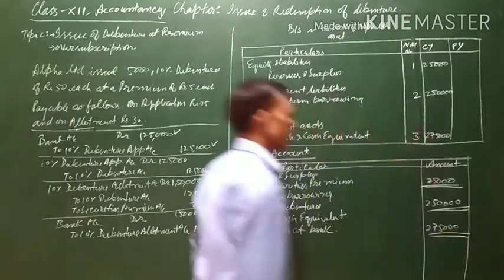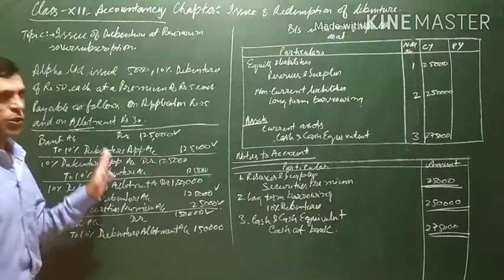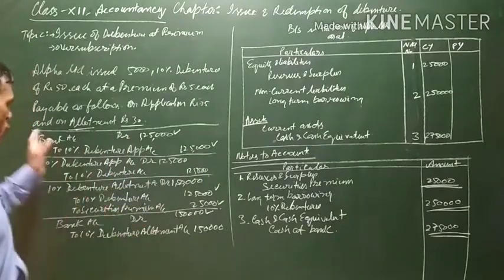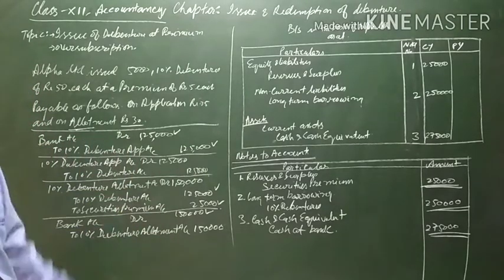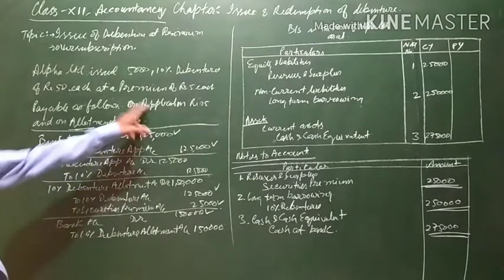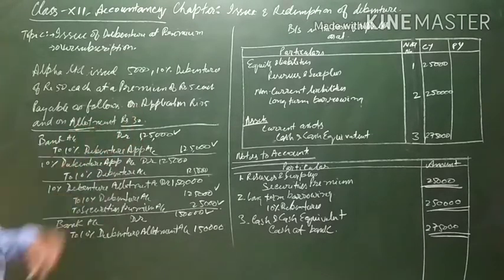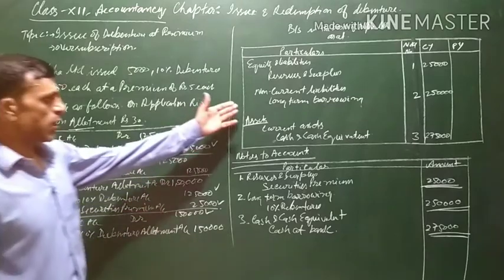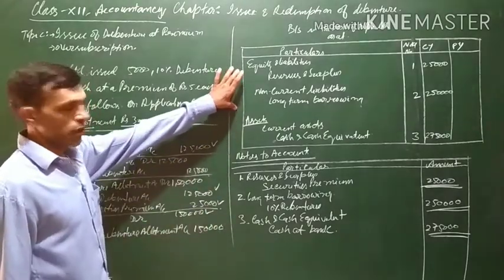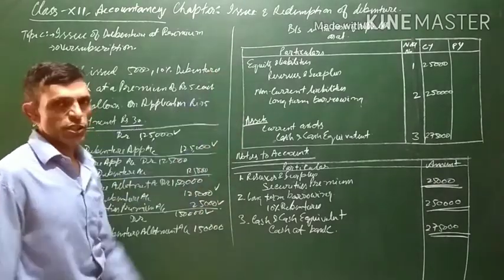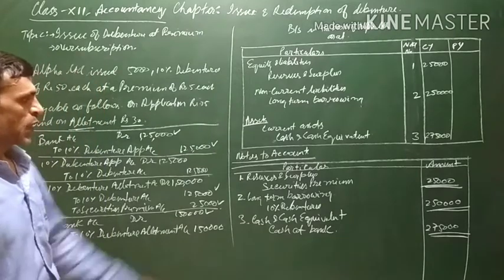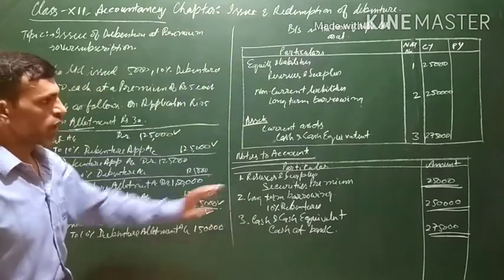2,75,000. This is the issue of debentures at premium. There are only 4 generalities. When the money is called in 2 installments only, the application and the allotment, premium will be considered at the time of allotment if nothing is mentioned regarding when the premium has been called. Moreover, the balance sheet is already there, with the relevant items related to debentures issued at premium, and the related notes to account also.